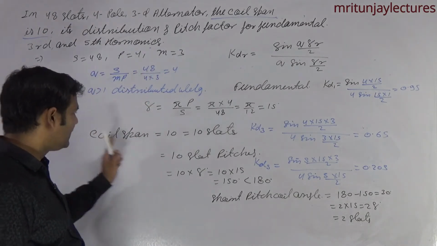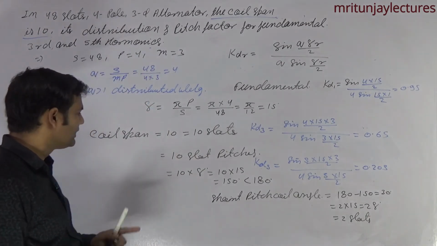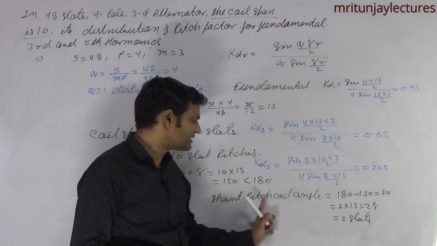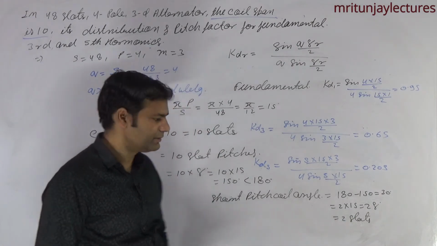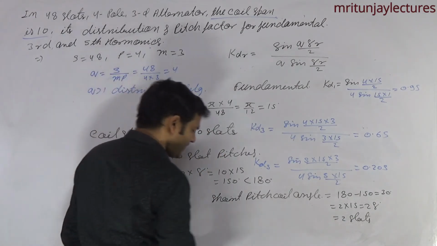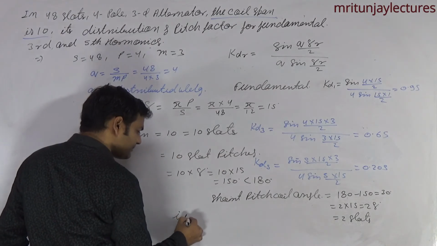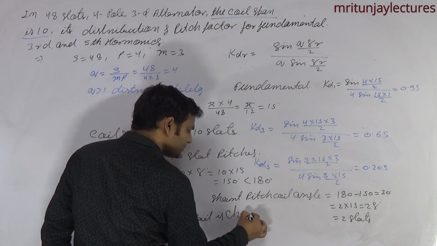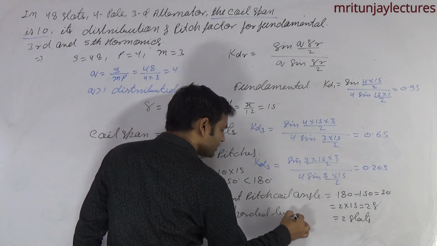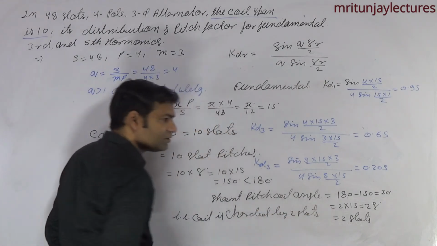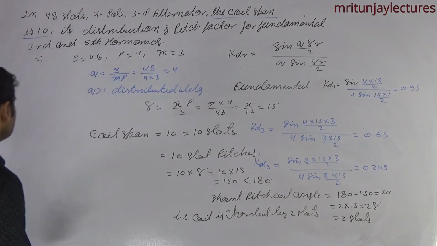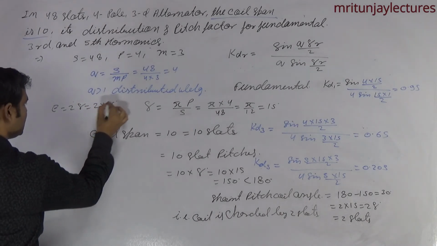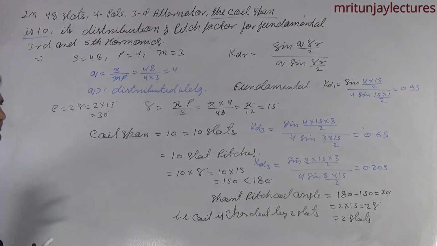Coil span 10, or 10 slots, or 10 slot pitches, or short pitch angle that is 2 slots. All meanings are the same. That is, you can say that the coil is corded by 2 slots. Means rho is 2 gamma, that is 2 into 15. It is also written as 30 degree.